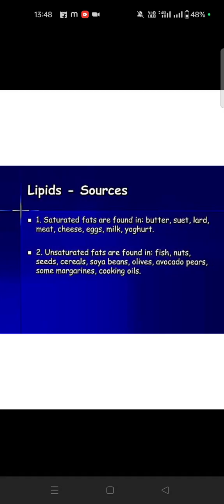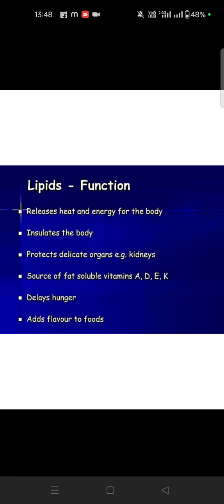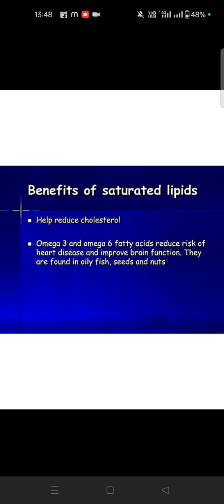So saturated fat is found in butter, lard, meat, cheese, yogurt and nuts. Unsaturated is in seeds, cereal, soya beans, avocados, then cooking oils and all. Lipids release heat and energy to the body. They insulate the body, protect organs like the kidneys, delay hunger and add flavor to foods. The benefit of unsaturated lipids: omega 3 and omega 6 fatty acids reduce the risk of heart disease and improve brain function.